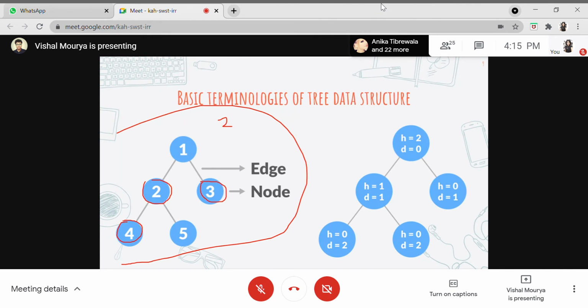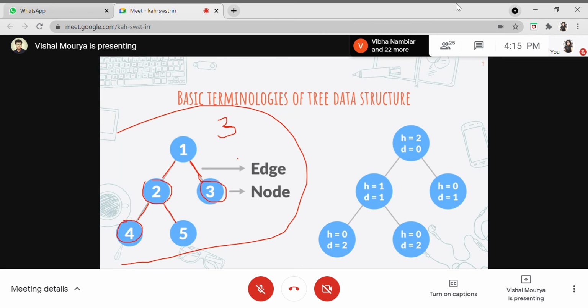If I consider this 4 and this 3, and I just count the edges, this is 1, this is 2, and this is 3. So maximum of 2 comma 3 is obviously 3. So we are getting 3 as the maximum path length for this particular tree. And there is one more path which is also of length 3. This is 1, this is 2, and this is 3. So they both are 3. So maximum of 3 comma 3 is nothing but 3.